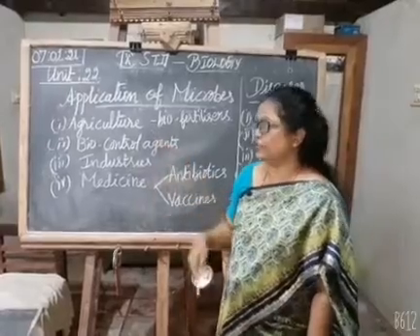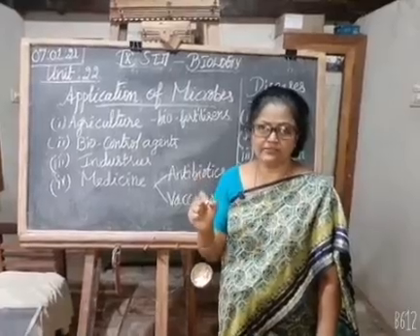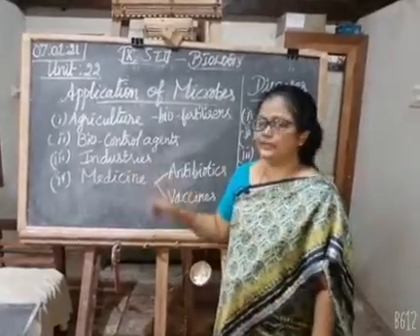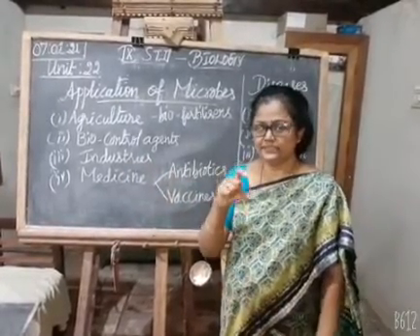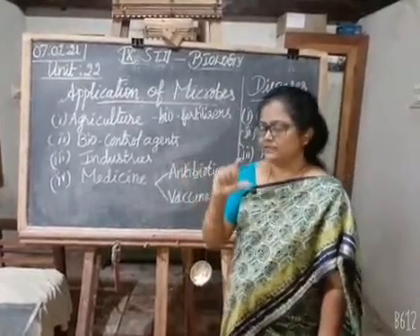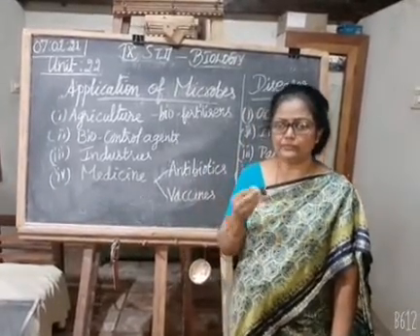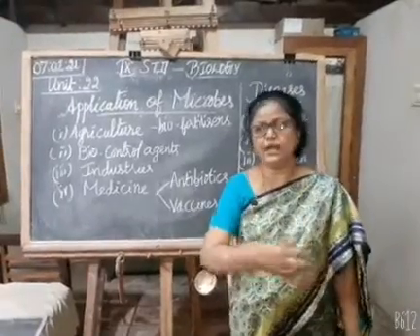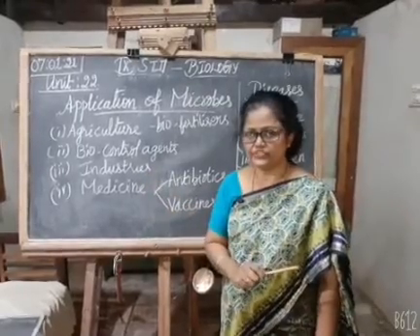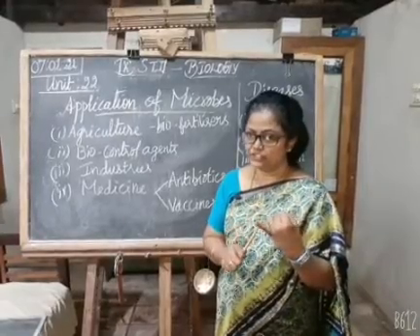and they enrich the soil. Biocontrol agents: some insect larvae are present on the plants and these microbes destroy them. We can see these microbes in small packets. For example, Bacillus thuringiensis is sold in packets, and we dissolve that liquid in water and spray it on the plants, and they kill the insect larvae. Then in industries, beverages,